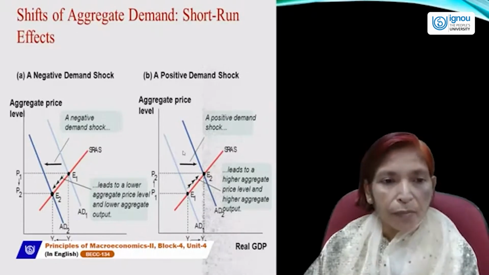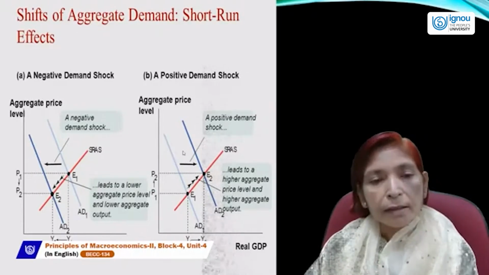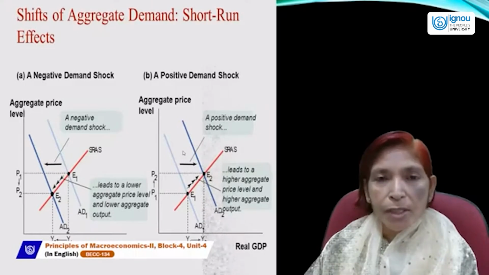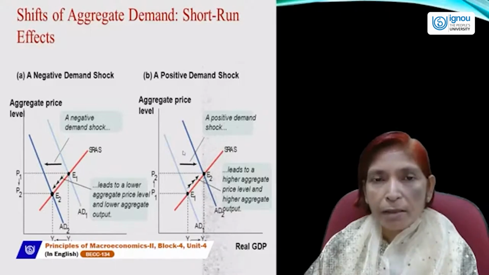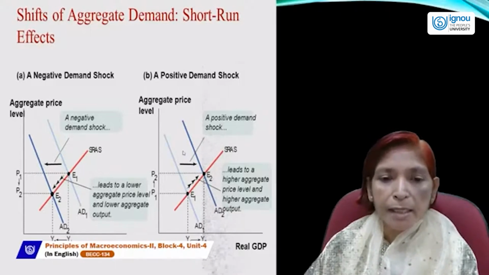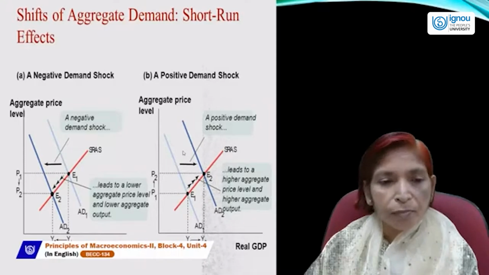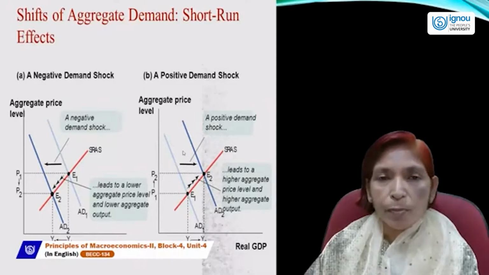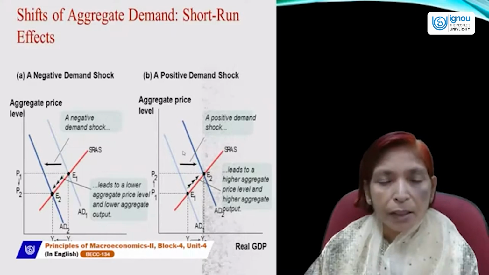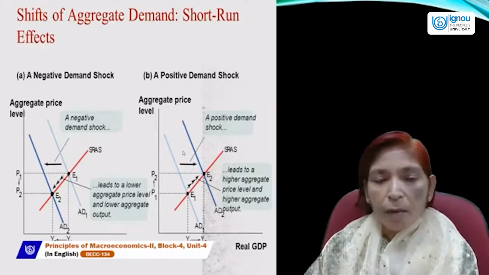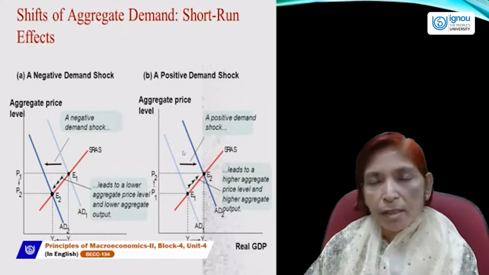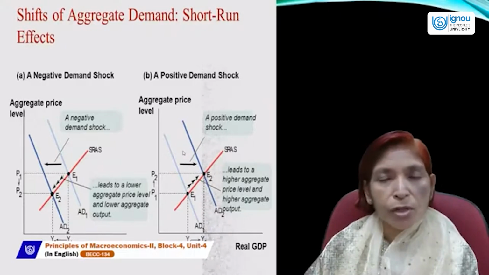simultaneously. On the other hand, if we take the case of a positive demand shock, first of all, the initial equilibrium will be determined where aggregate demand and aggregate supply curves intersect each other. If the aggregate demand shock is positive, it means aggregate demand is increasing due to an increase in income of the consumer, taste and preferences, size of population, distribution of income, fiscal policy, monetary policy.